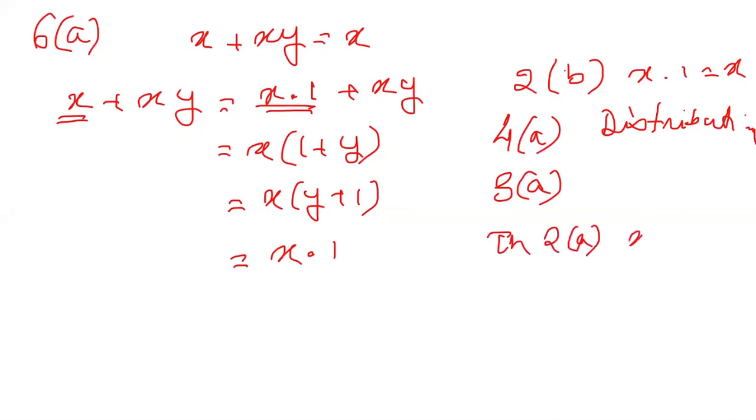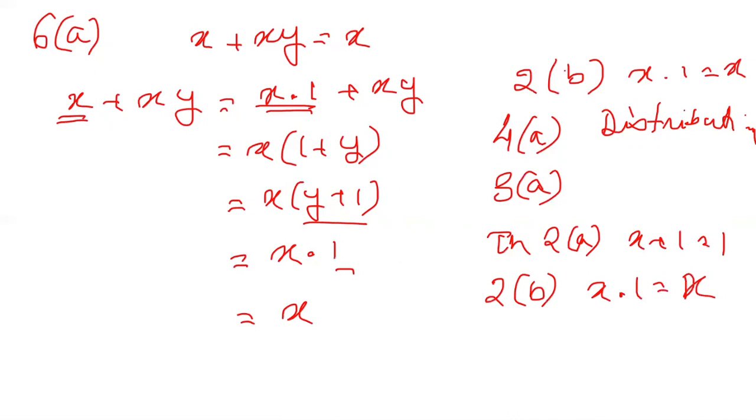What is theorem 2a? x plus 1 is equal to 1. So here y plus 1 is equal to 1, and x dot 1 is equal to x, which is our postulate 2b. So I have this is equal to this, hence proved. So this is theorem number 6a.